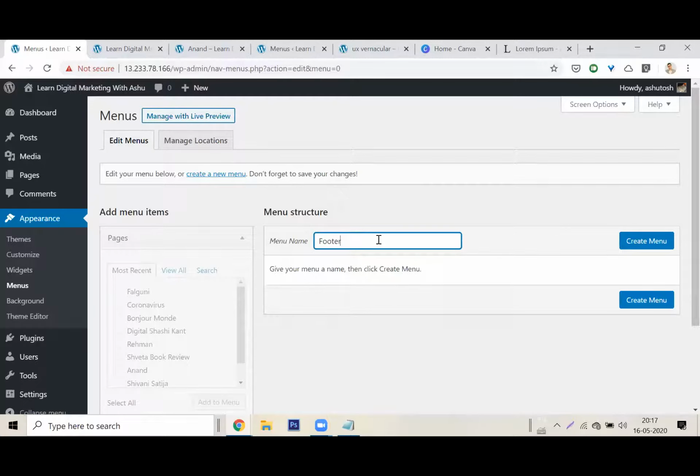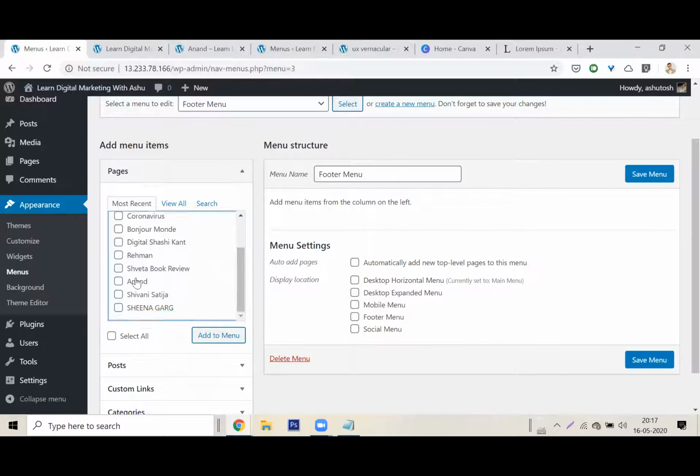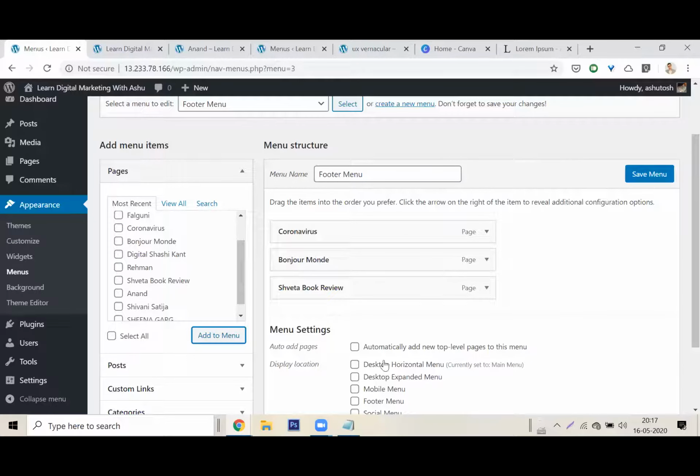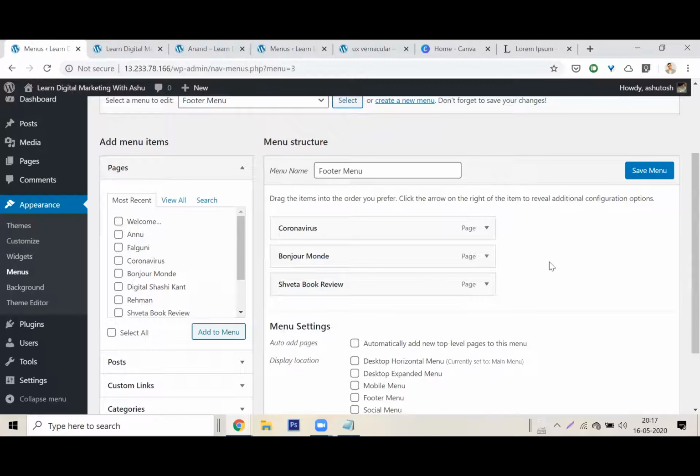I'll call it the footer menu. Okay, create menu. Now in the footer menu, I don't want too many pages. Let me just put in a couple of pages here, like default 2 or 3 pages. Coronavirus, Buju, without the name, and Shweta's book review, add here. Awesome. And I saved the menu. Okay, the menu is saved.